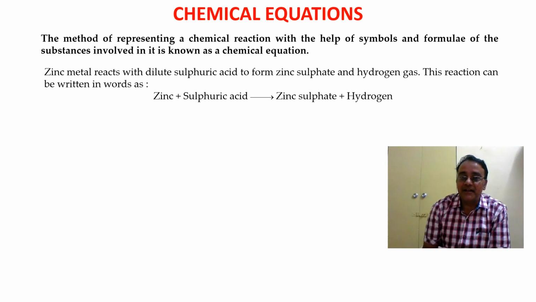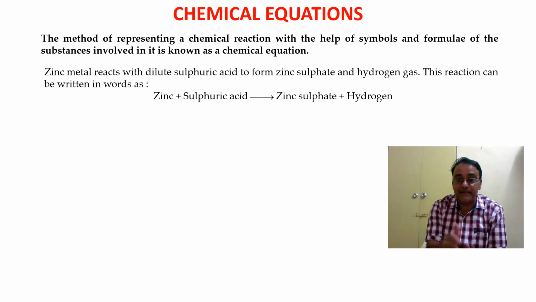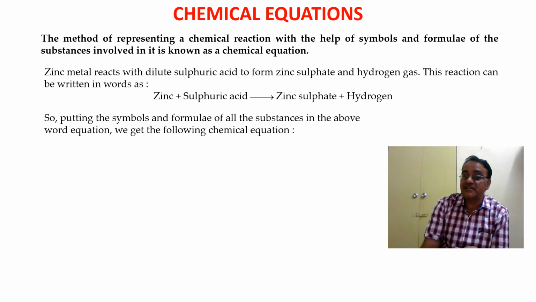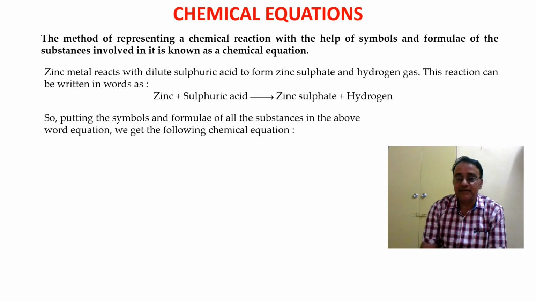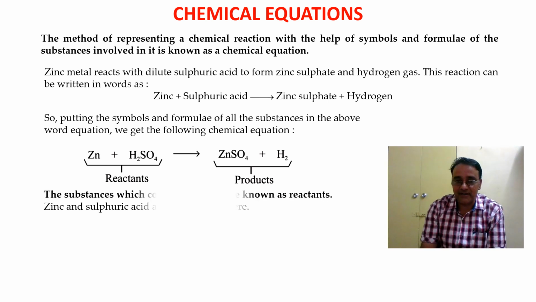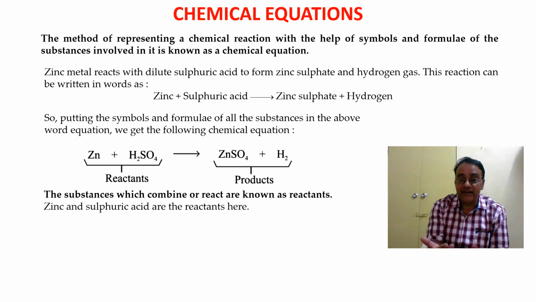Zinc metal reacts with dilute sulfuric acid to form zinc sulfate and hydrogen gas. This reaction can be written in words as zinc plus sulfuric acid, which gives zinc sulfate plus hydrogen. So here zinc and sulfuric acid are reactants and zinc sulfate and hydrogen are products. If we put the symbols and formulas of all the substances in that word equation, we get this chemical equation. The substances which combine or react are known as reactants.